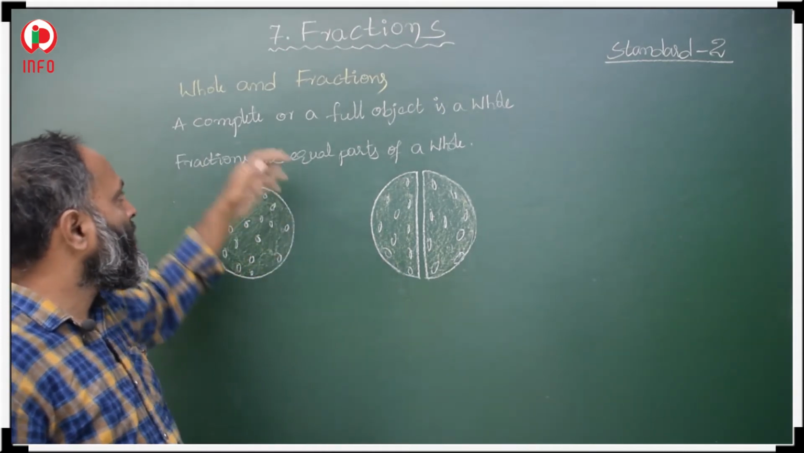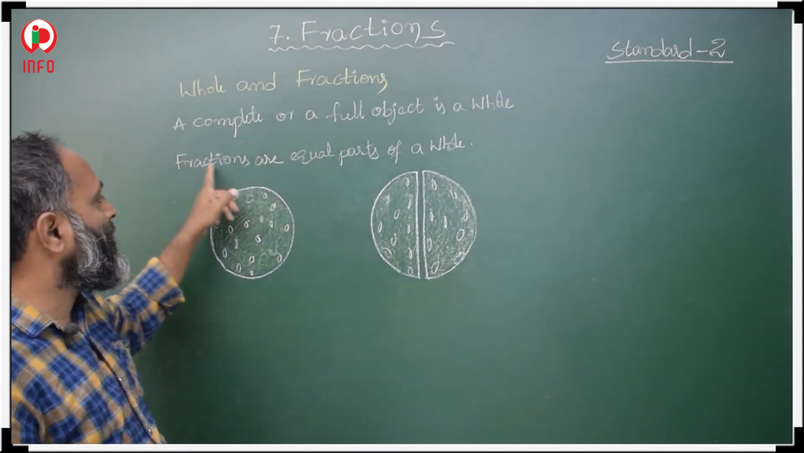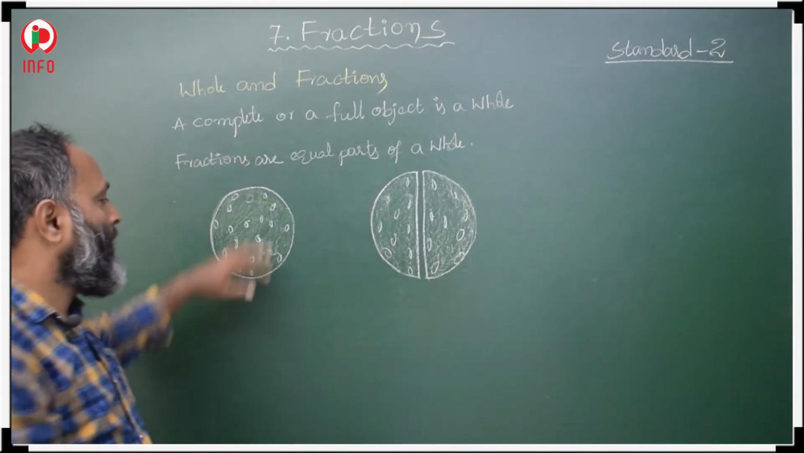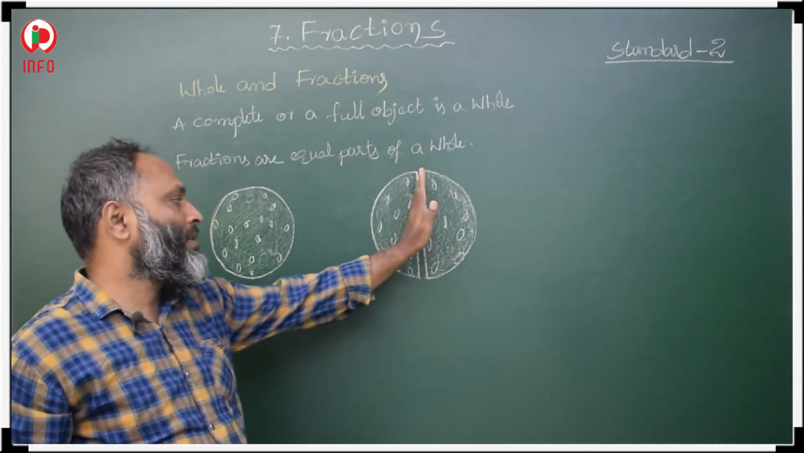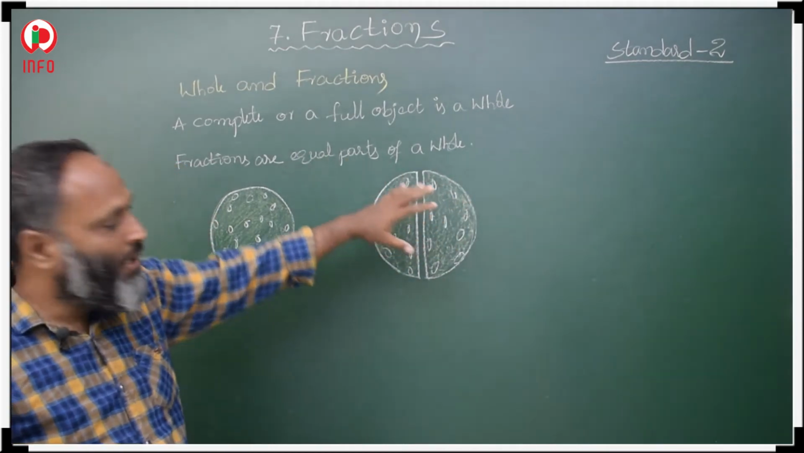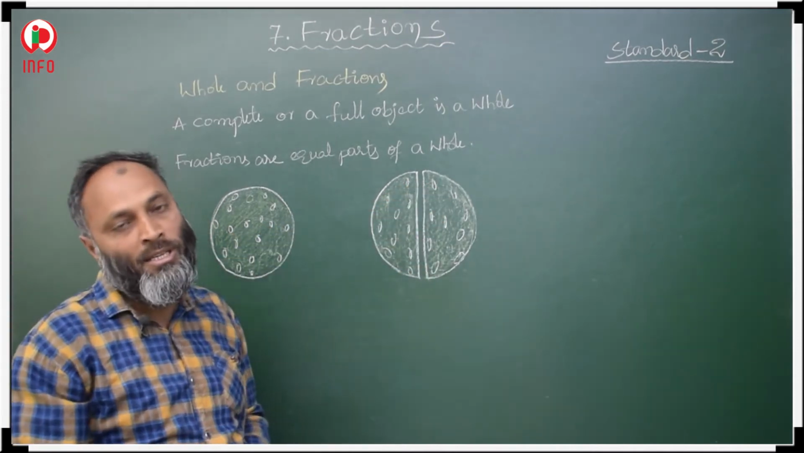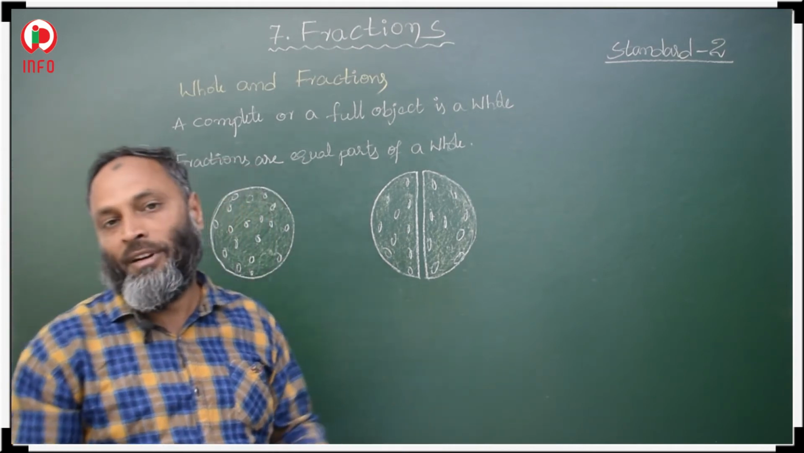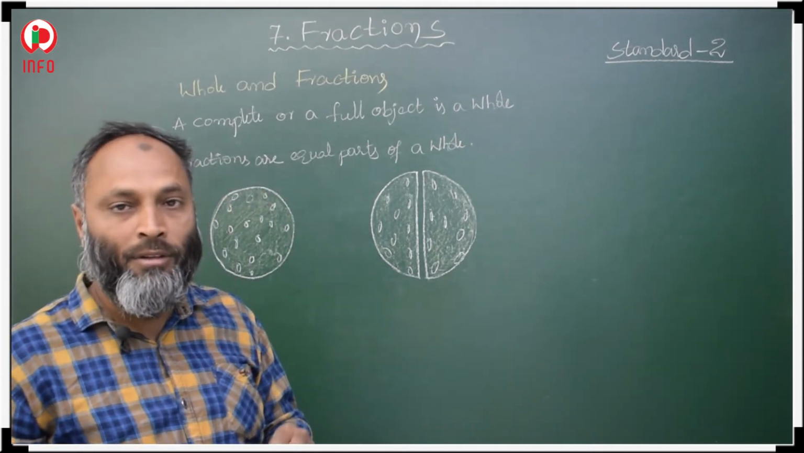So what is a fraction? Fractions are equal parts of a whole. In this complete pizza, if you make equal parts, like 2 equal parts, this is first, this is second. In the whole object, if you make equal parts, whether 2 parts, 3 parts, 4 parts, 5 parts, whatever it is, those equal parts are called fractions.